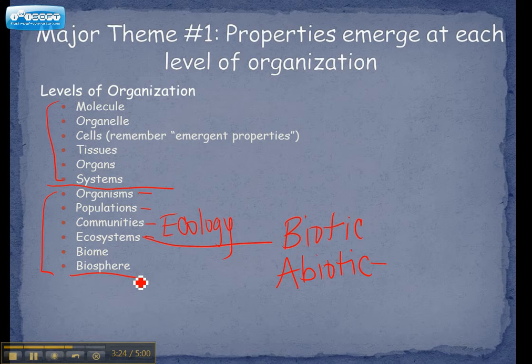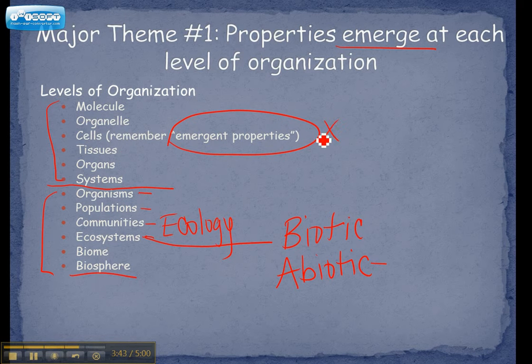Now, if we go back to the theme here, it says properties emerge at various levels of organization. And we call this emergent properties. So as we go through the levels of organization, we'll see different properties emerge. And the property that we're most concerned with has to do with cells. So that's why we put it here.